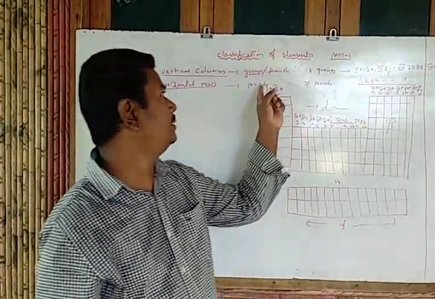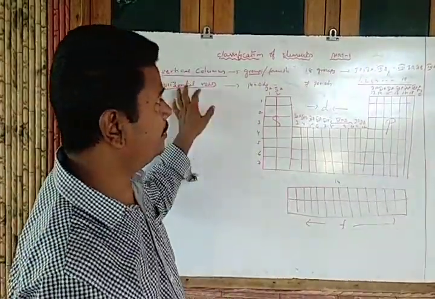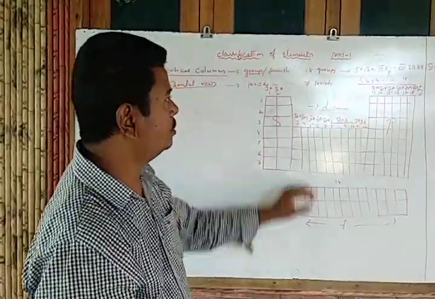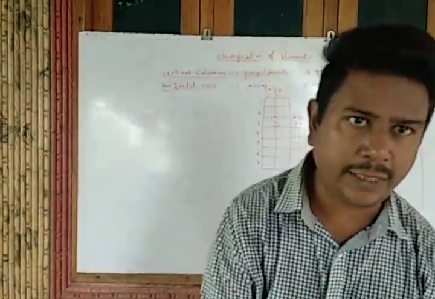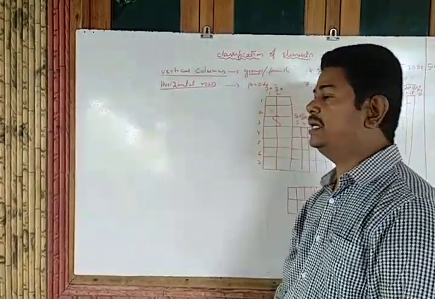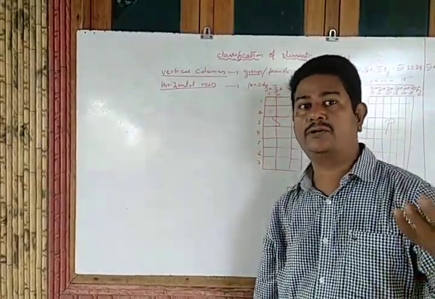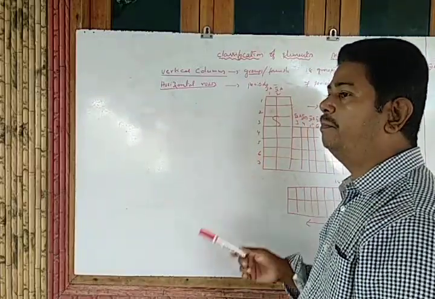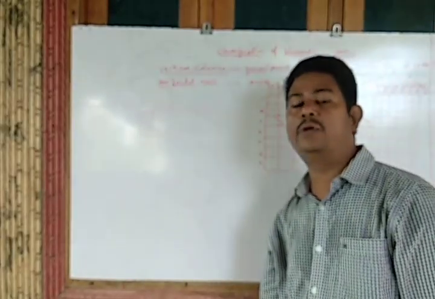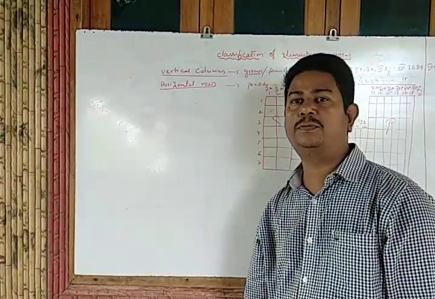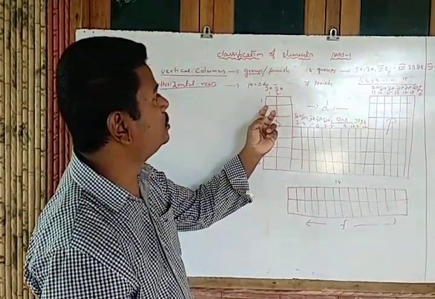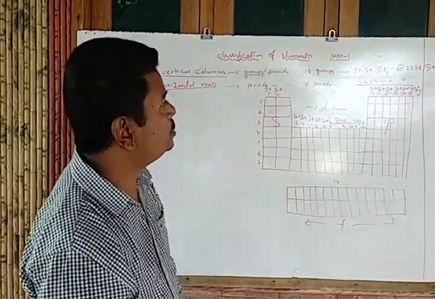So that is the modern periodic table, which was proposed by Niels Bohr and Moseley. According to the modern periodic table, it consists of 18 groups and 7 periods. These 18 groups are classified according to their electronic configuration as S block, P block, D block, and F block. There are 7 periods in total. Out of these, the first period consists of only 2 elements.